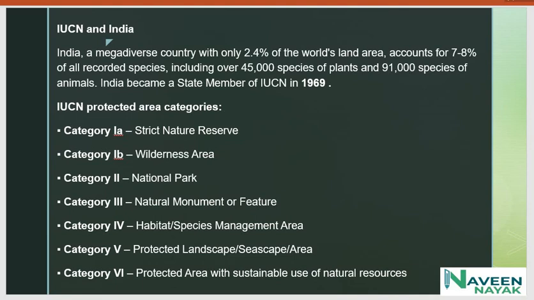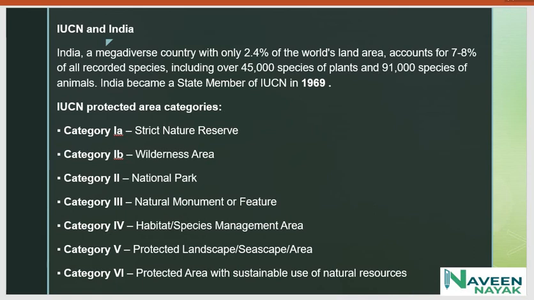And IUCN and India. We all know India is a mega diverse country with only 2.4% of the world's land area, but it accounts for 7 to 8% of all recorded species, including over 45,000 species of plants and 91,000 species of animals. We can say it is a large amount of species India has. India became a state member of IUCN in 1969. It's important to remember the year 1969.